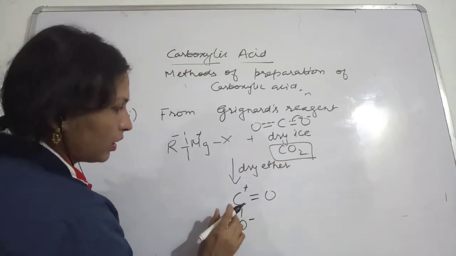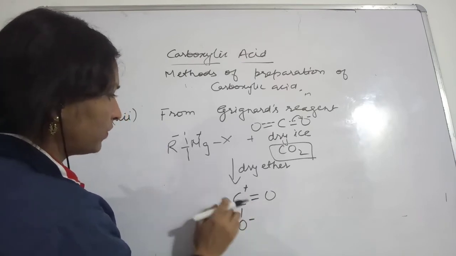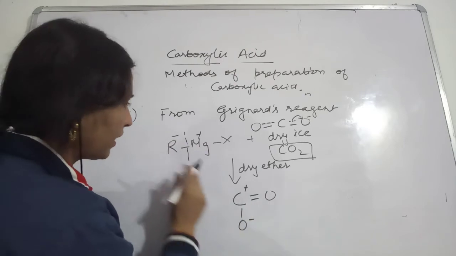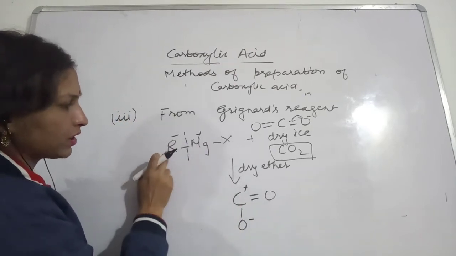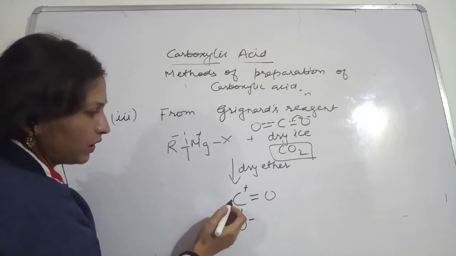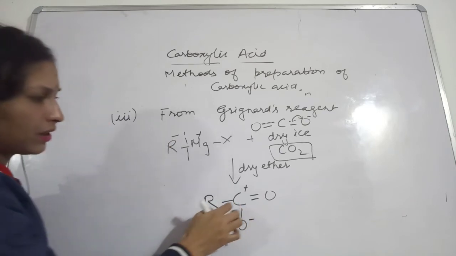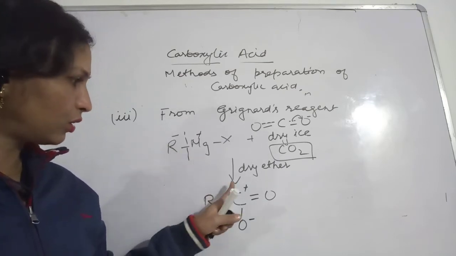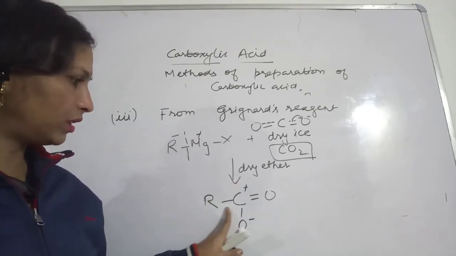Now what you are observing here: R is negative, this carbon is positive, this oxygen is negative. So the alkyl group R will come and get attached to this positive carbon. Positive and negative make a bond with each other.